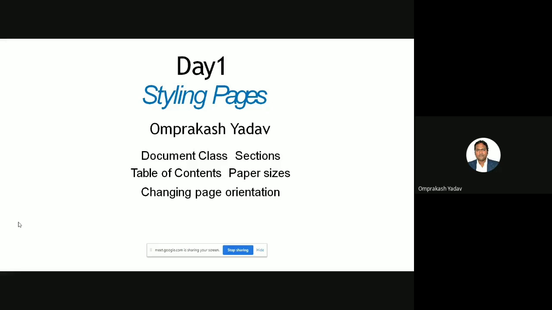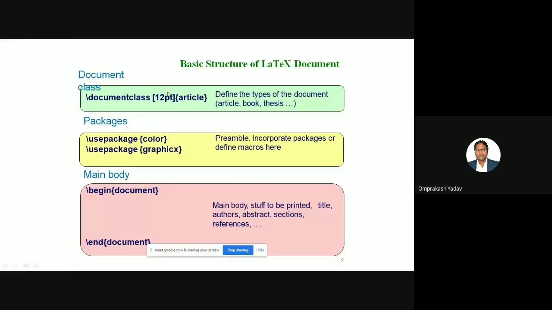So the basic structure of the LaTeX document I described already. It will always start with document class. See here in the square bracket, I have mentioned 12 point. In the curly braces, we can mention article, book, thesis, or report. All these various options are available depending on this curly brace parameter. If you write article, then the PDF structure will change. If we put book here, then the entire document structure will be modified.